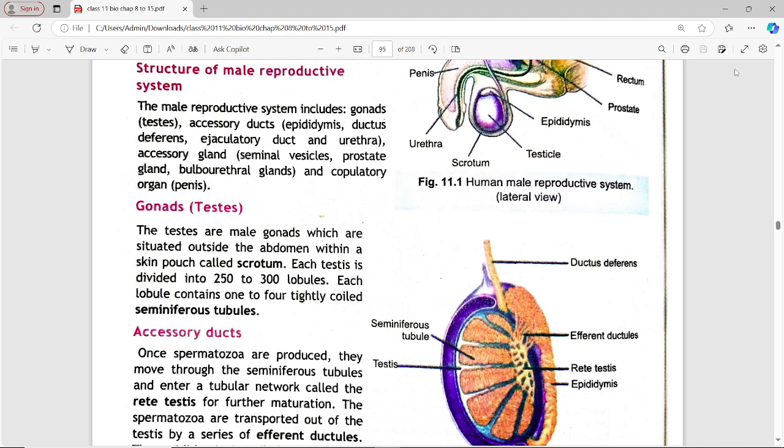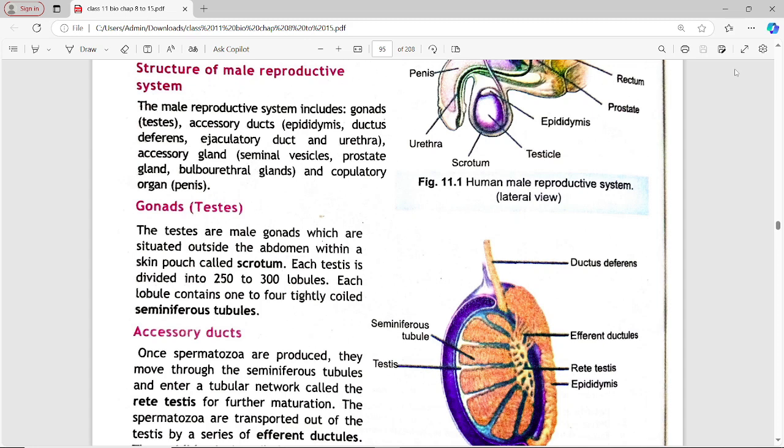फर्स्ट आ जाते हैं हमारे पास gonads. The testes are male gonads which are situated outside the abdomen within a skin pouch called scrotum. Each is divided into 250 to 300 lobules. Each lobule contains 1 to 4 tightly coiled seminiferous tubules. Next is accessory ducts.